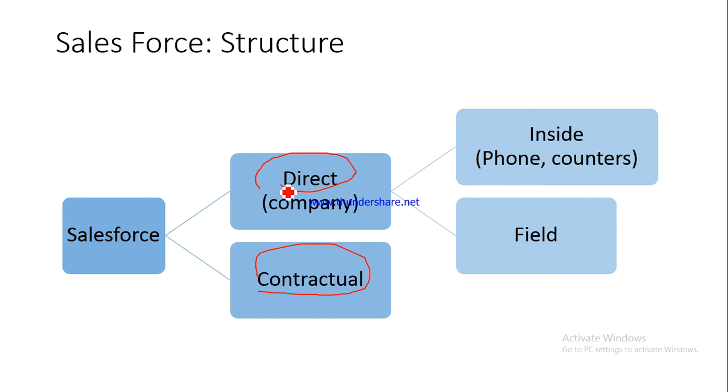The level of salary would be much higher, and then you will have to pay for the paid leaves, for example Sundays and holidays, and maybe PF and all these salary expenses would be there, which means that to reduce your salary expenses you might want to go for contractual sales force. Now contractual sales force does not get any salary as such, but they would be paid based on how much business they are bringing to the company, right? However, the problem here would be that in case of contractual sales force, you would have much less control over how they are interacting and how they are selling the product to the customer or to the prospect. So in that sense, you will have much less control over the contractual sales force, right?